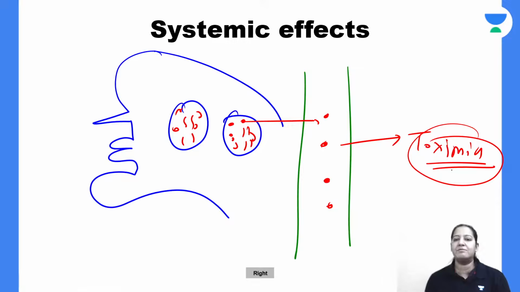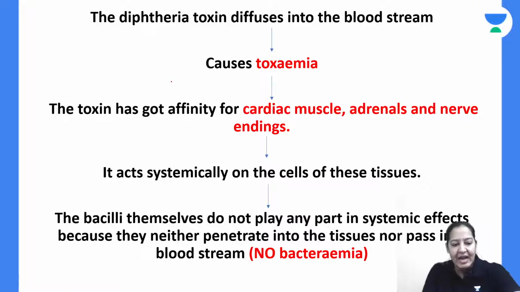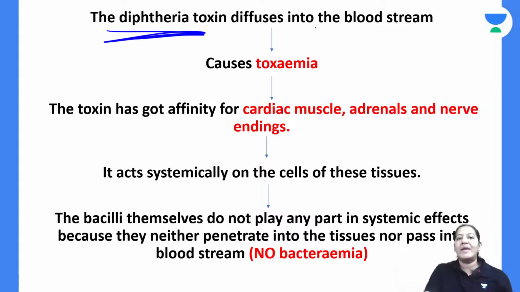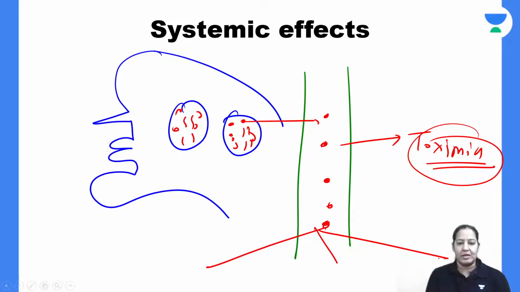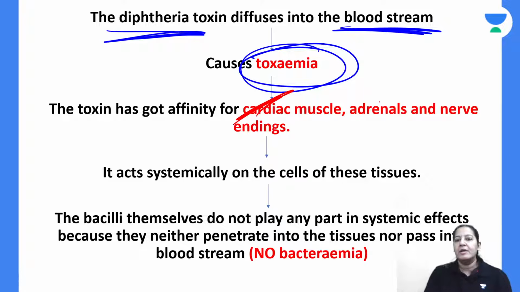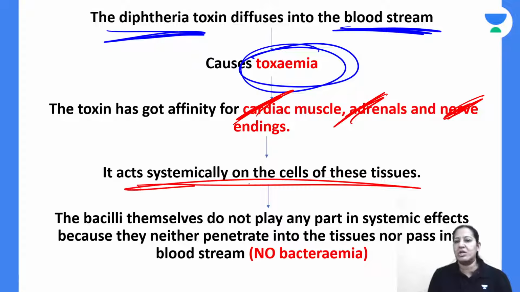So systemic effects will be due to toxemia, right? The diphtheria toxin goes into the blood. In the blood, it is producing toxemia. After going into the blood, this toxin goes to three organs: heart, adrenal, and nerves, and damages them. What are the three organs? Heart, adrenal, and nerve. They cause damage to these three organs. There is no bacteremia. There is toxemia.